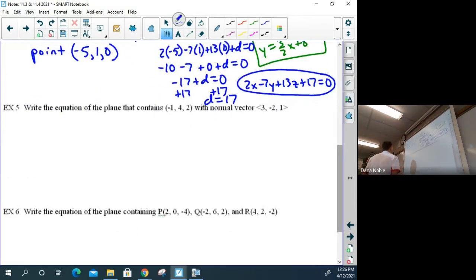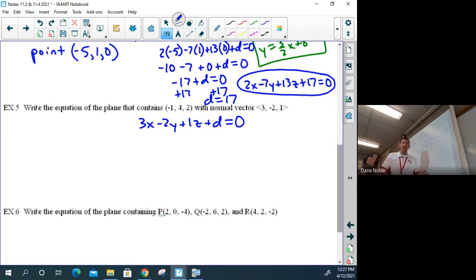So here, in number 5, they're saying write the equation of the plane that contains the point -1, 4, 2 with the given normal vector. So they're telling us the normal vector. We don't have to pull it out of the equation. They're telling it to us. So we can go ahead and start with our plane equation just like we did in the previous one. 3x minus 2y plus 1z plus some magical d value equal to 0.